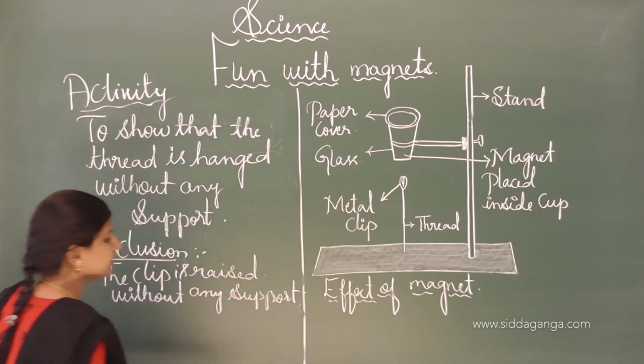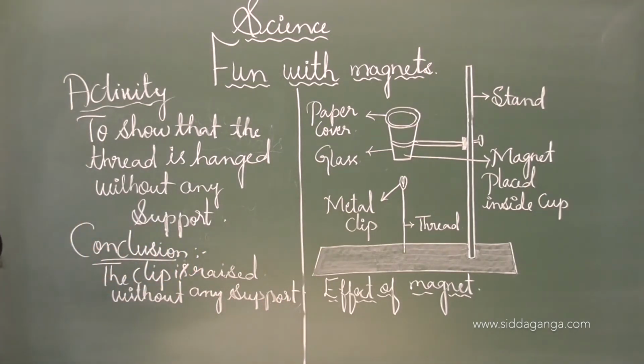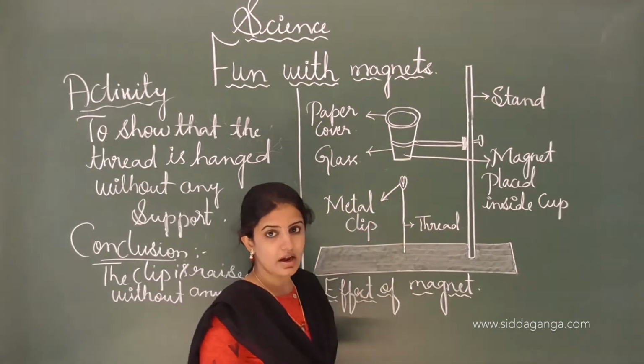One more conclusion we can say from this experiment is that the thread is held in the air, like a kite.